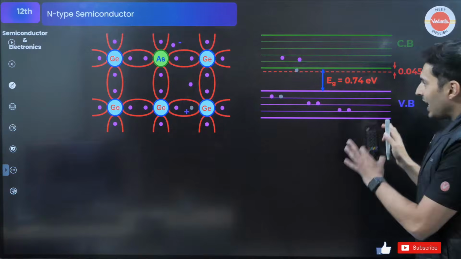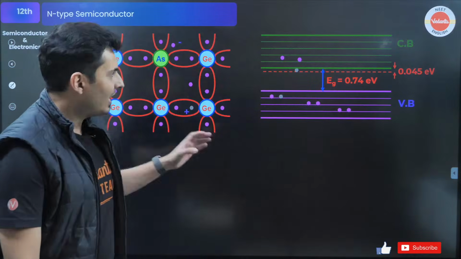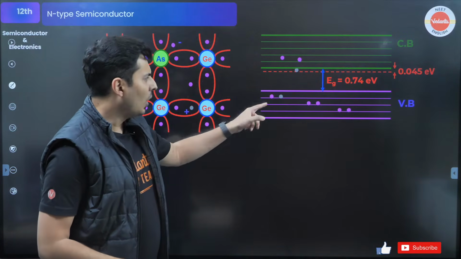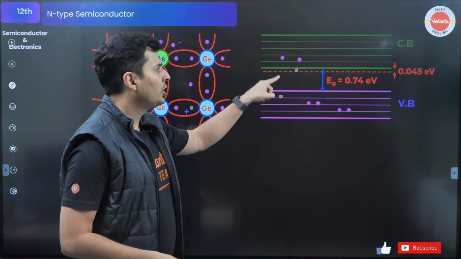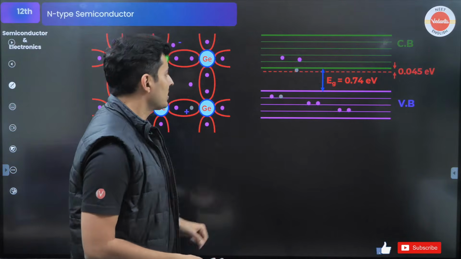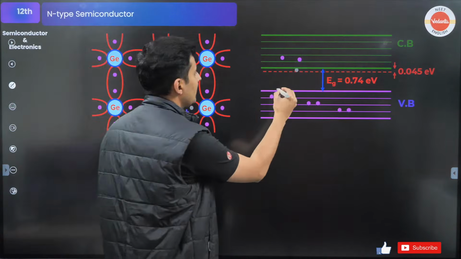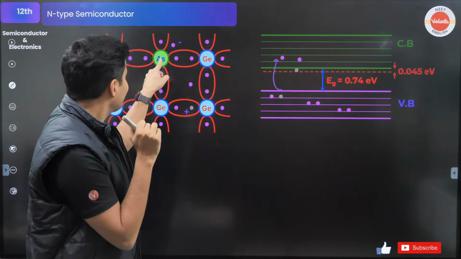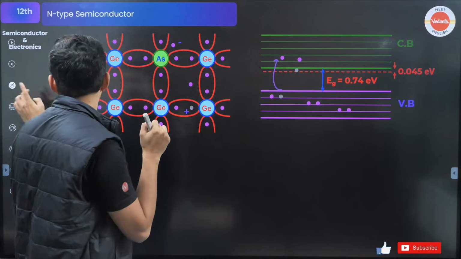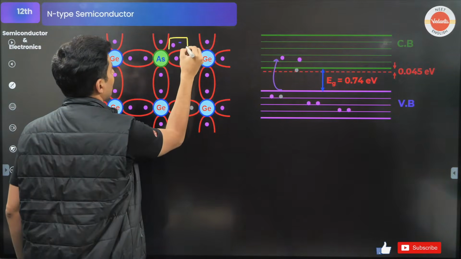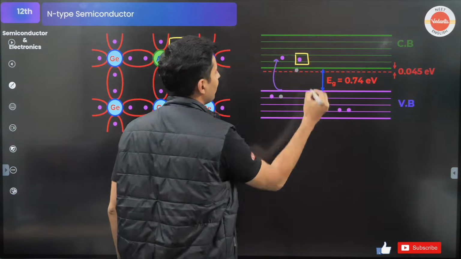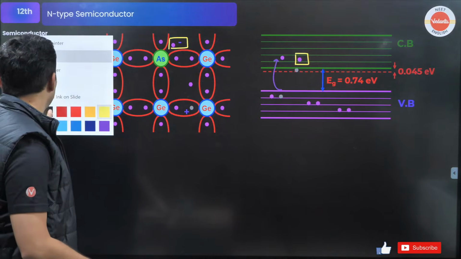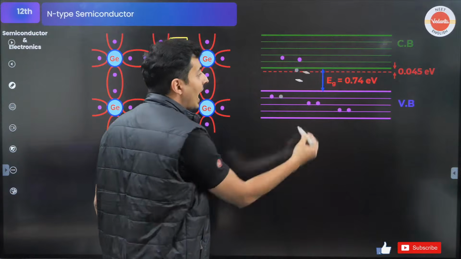Okay. Now if you look at the energy diagram, there is one interesting thing which is going to happen, guys. Look at this, the valence band. We all know there is a hole created in valence band. We know in the conduction band, the electron jumps, right? From the hole, it jumps. When you create N-type, this extra electron which is there actually comes up over here. Basically, you will see there is one extra electron which is going to be in the conduction band.